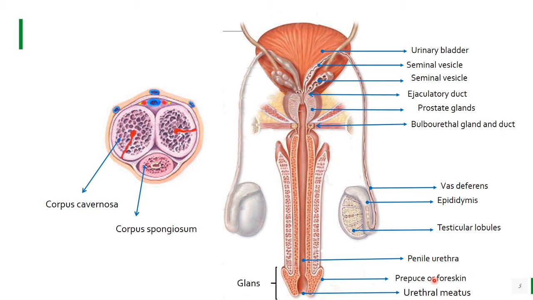The penis is made up of special tissues. This is the TS, transverse section of the penis. It consists of special tissues known as corpus cavernosa and corpus spongiosum. These are the tissues of which the penis is made up.